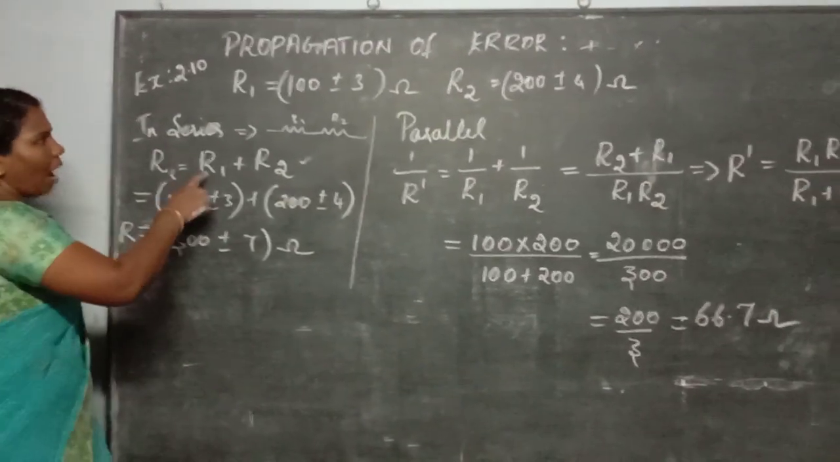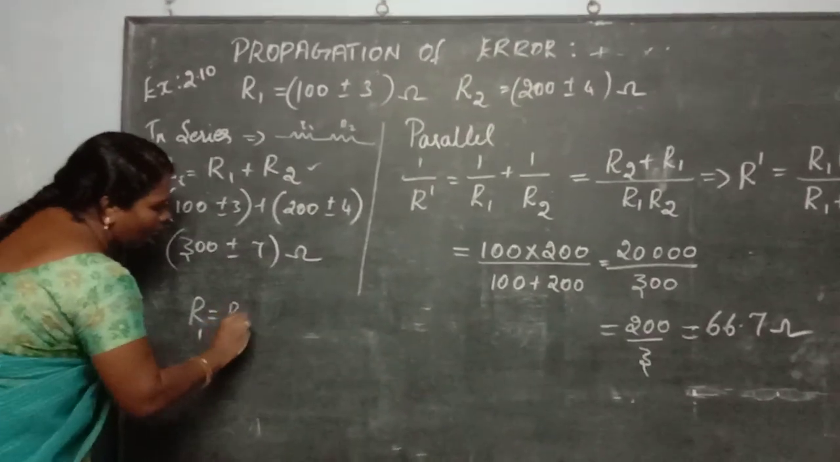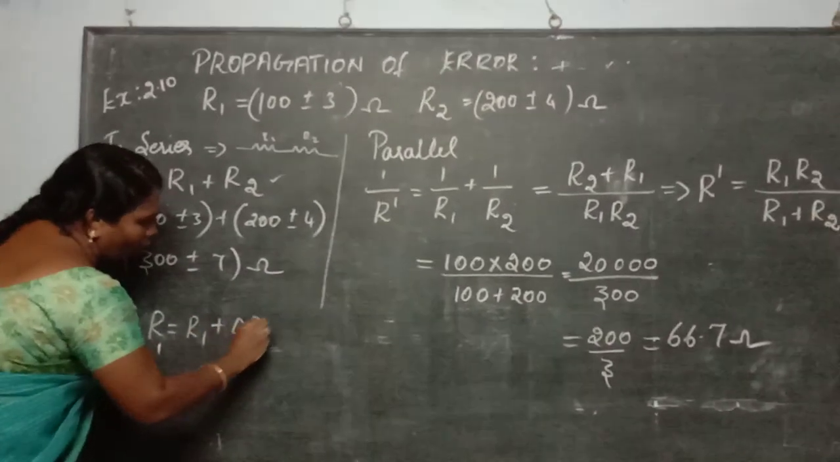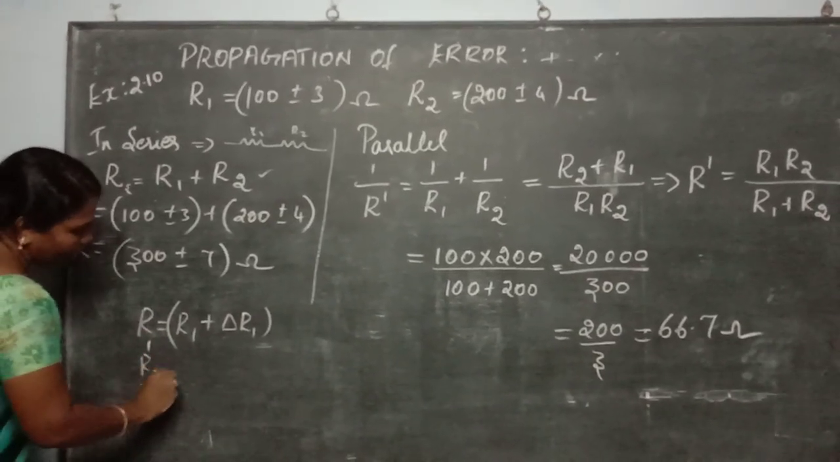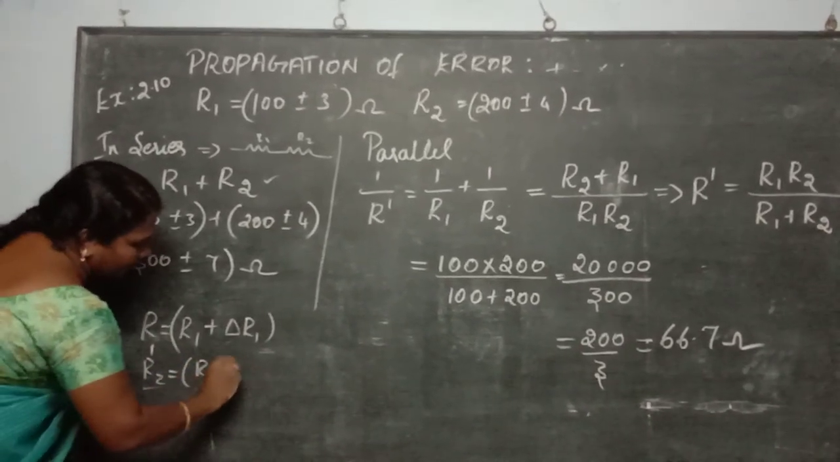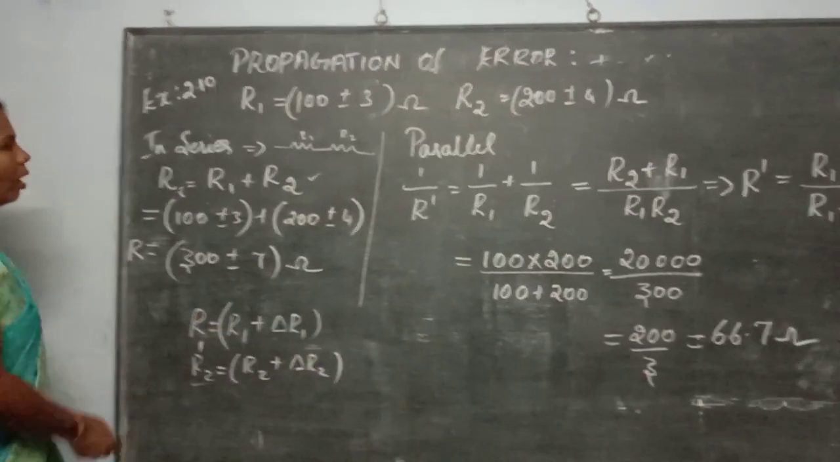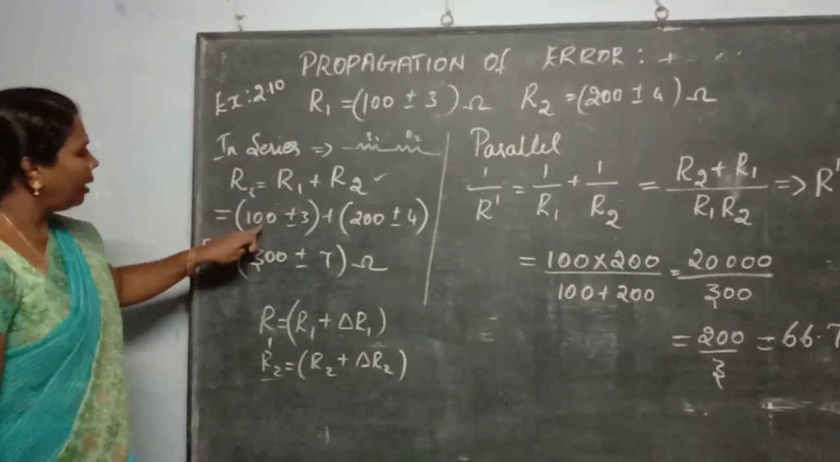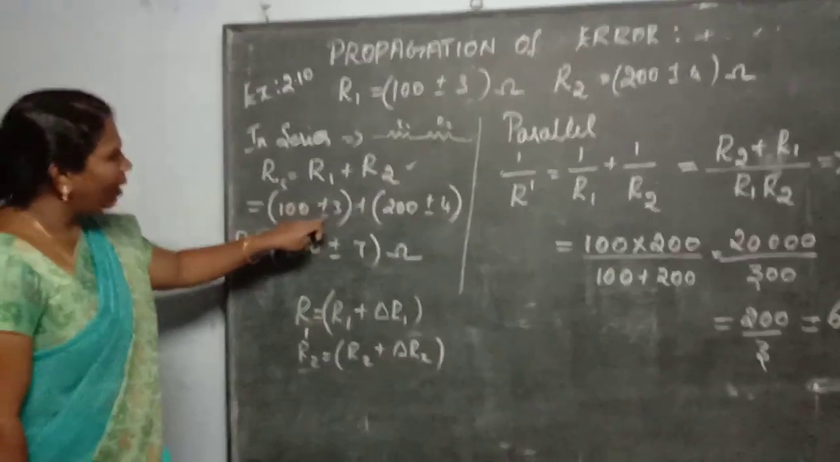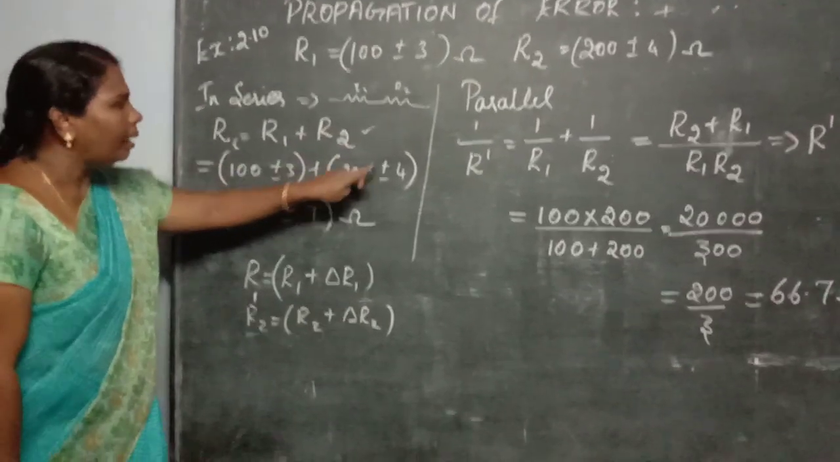So what is the formula? You know how we write R1: R1 is equal to R1 plus or minus delta R1. Similarly R2 is equal to R2 plus or minus delta R2. These are the values you are given here. See, what is the resistance R1 here? 100 plus or minus 3. And they are given the value 200 plus or minus 4.